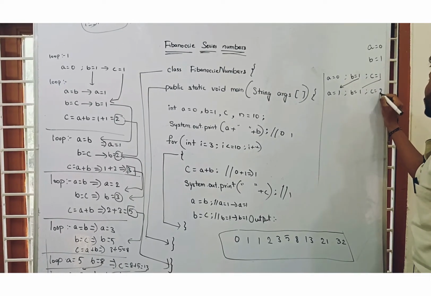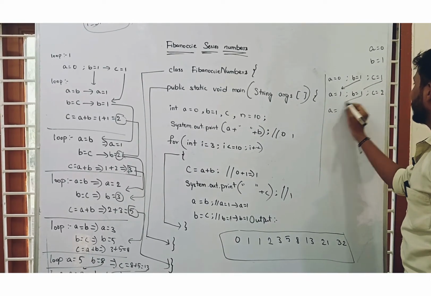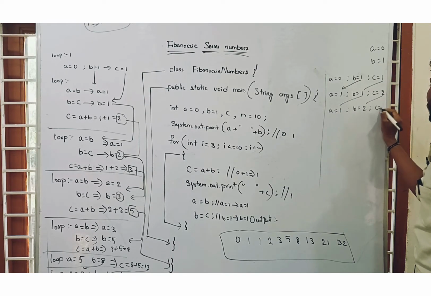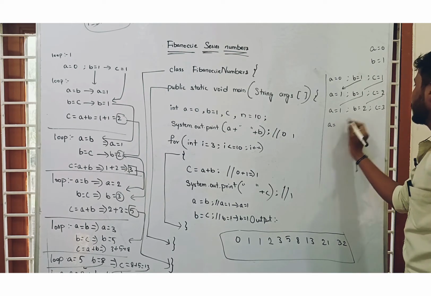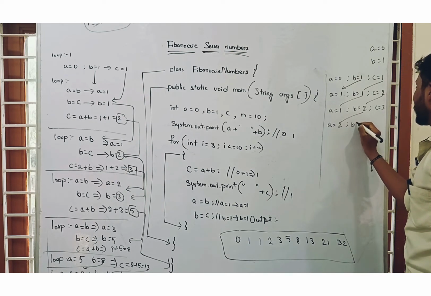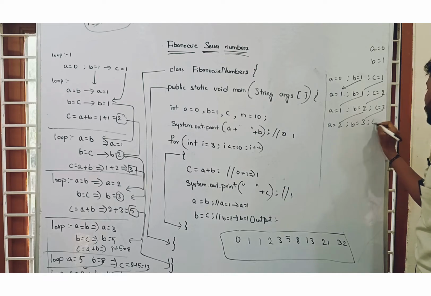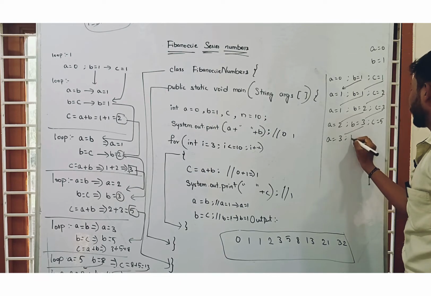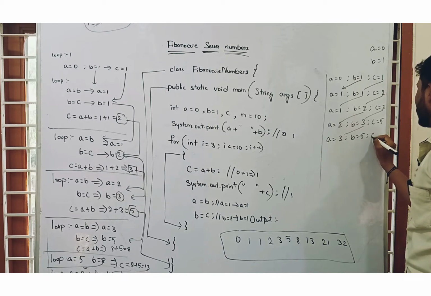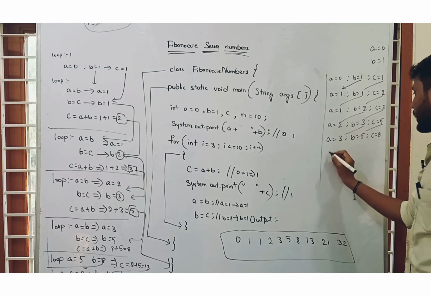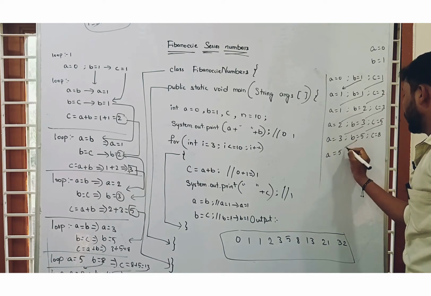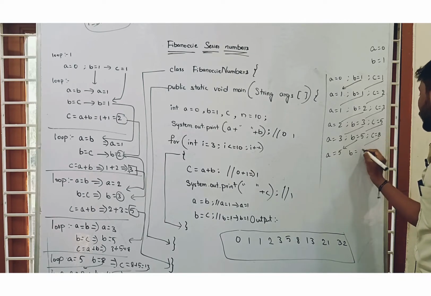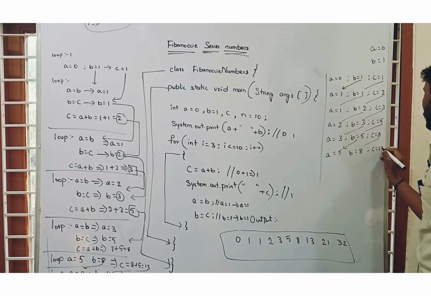So c equal to 2. And again a equal to 1, b equal to 2, so c equal to 3. And again a equal to 2, b equal to 3, so c equal to 5. And again a equal to 3, b equal to 5, c equal to 8. And again a equal to 5, because of a equal to b, we told that. So b equal to 8 and c equal to 13.